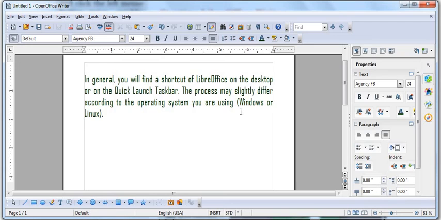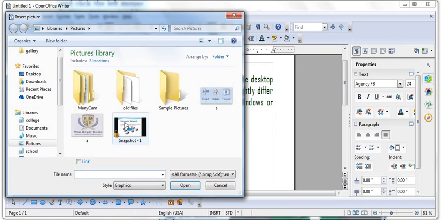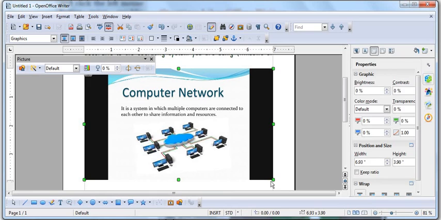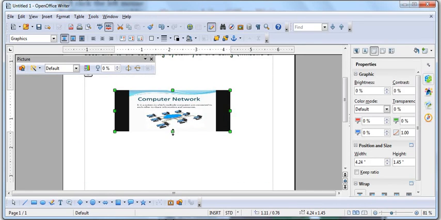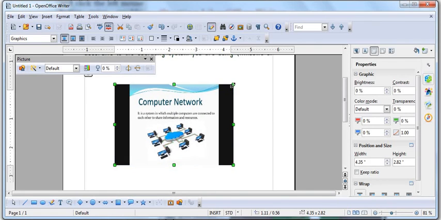Suppose I want any kind of image, so I will click on the insert tab, and in the insert tab the picture option is there. From file I will select any picture, right? Suppose I want this one, I will select it and open. See, this picture is here in our page. We can change the size. I can drag this and increase the size, whatever I want.